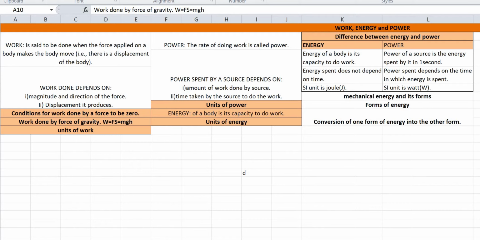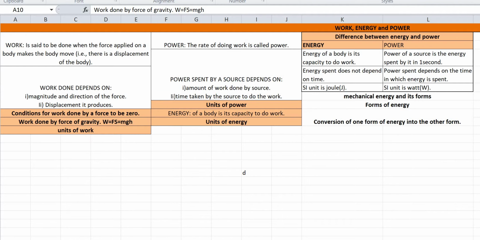Now when can this be taken as positive mgh? When can this be taken as minus mgh? When a ball of mass m is thrown upwards from A to B, from the ground level, the displacement h is upward, opposite to the direction of the force of gravity, and so the work done by the force of gravity mg in displacement h is minus mgh. Then it is taken as negative.